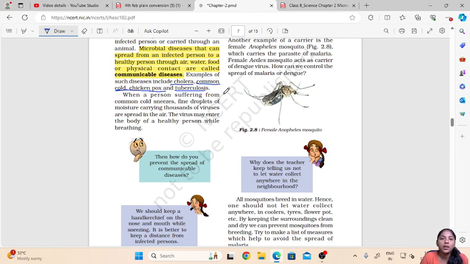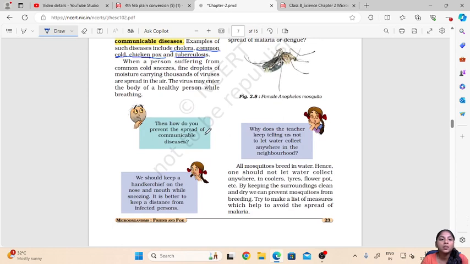When a person suffering from common cold sneezes, fine droplets of moisture carrying thousands of viruses are spread in the air, and the virus may enter the body of a healthy person while breathing. So when an infected person sneezes, fine droplets of moisture or water may get spread out through the air, and if we breathe this air, a healthy person may get the common cold. So how can we prevent this? We should always keep a handkerchief on our mouth and nose while sneezing so that we could protect the people around us.